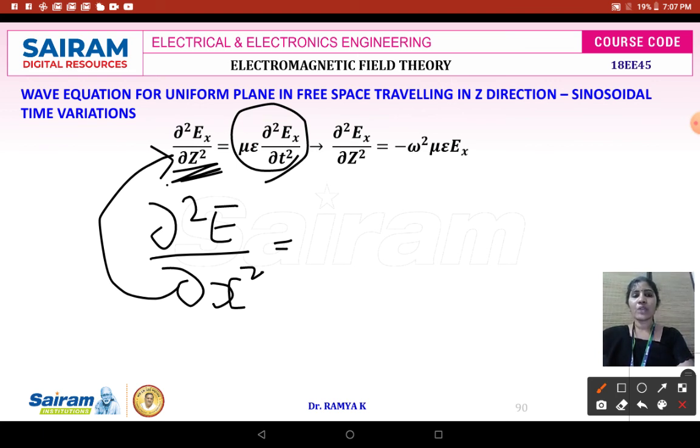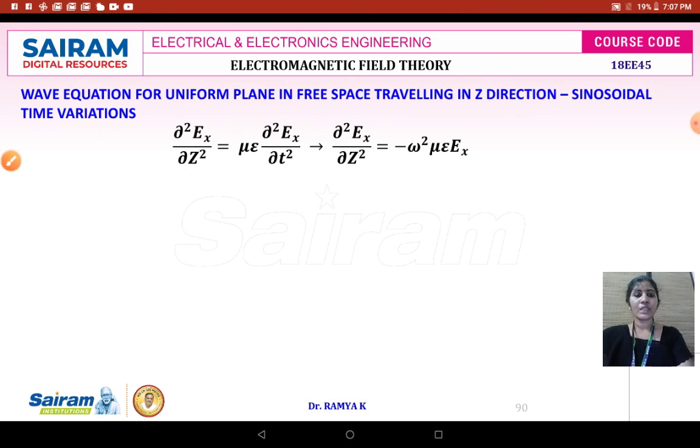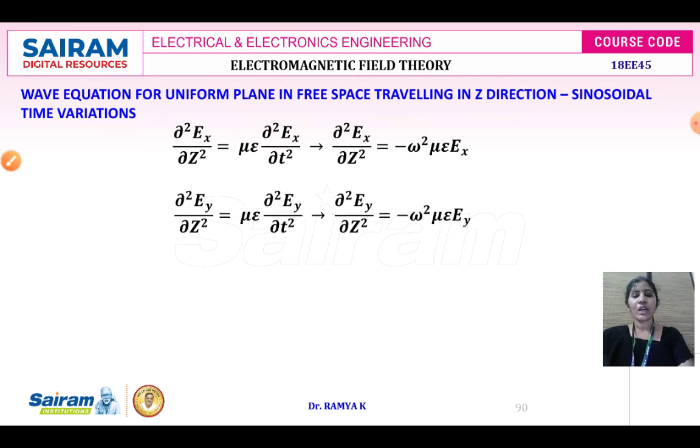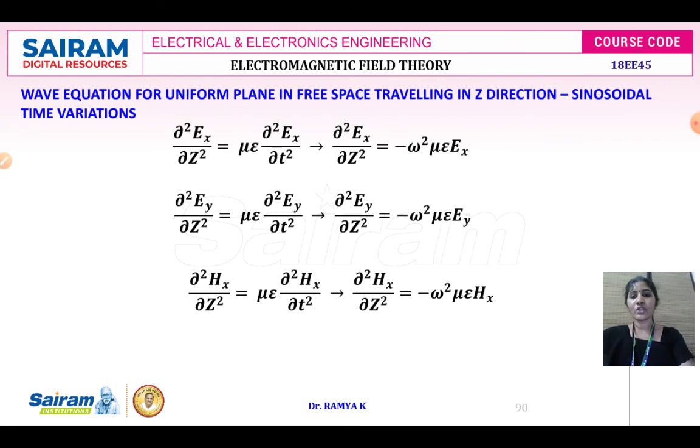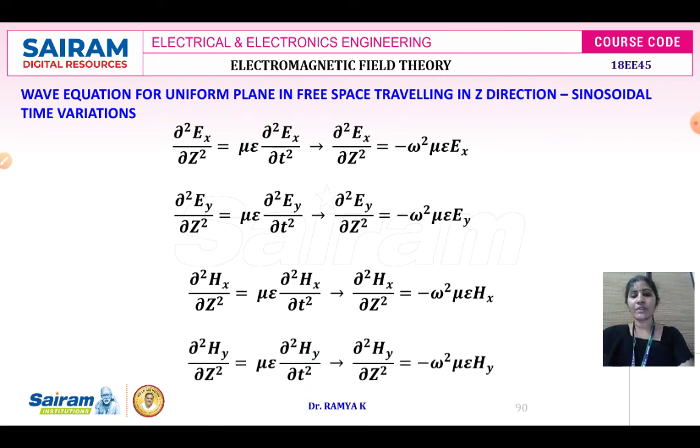When you reduce the equation for the sinusoidal time variation, the equation is reduced to −ω² μ ε Ex. Similarly, you can write it for the other directions like the y-axis, and in terms of H, you can write it as ∂Hx/∂z, ∂Hy/∂z. This is the wave propagation equation for a uniform plane wave in free space traveling in the z-axis direction.